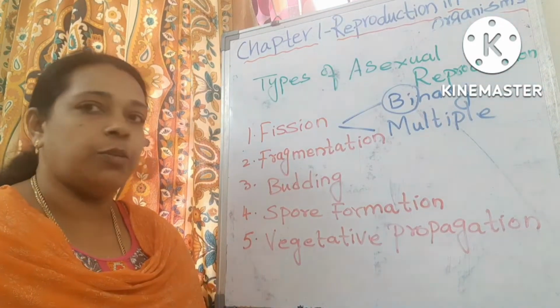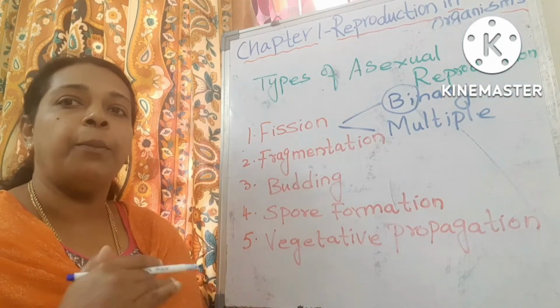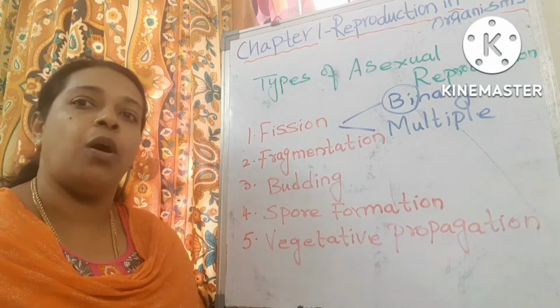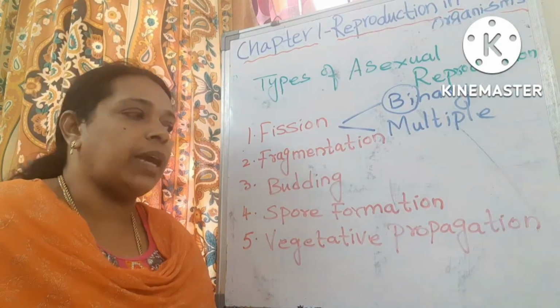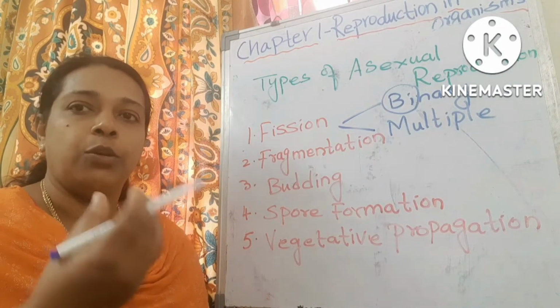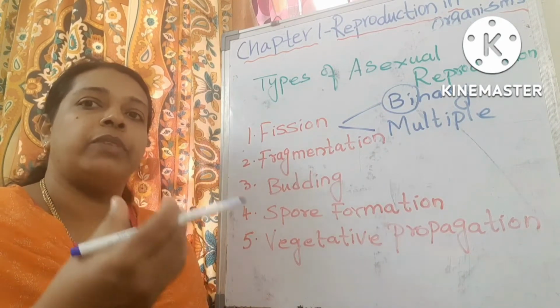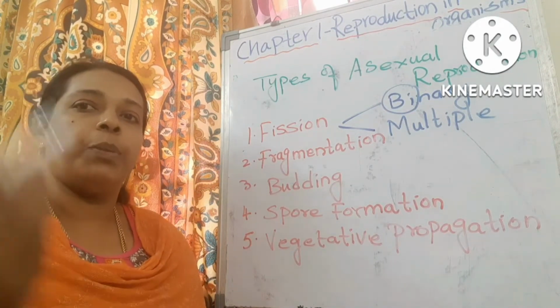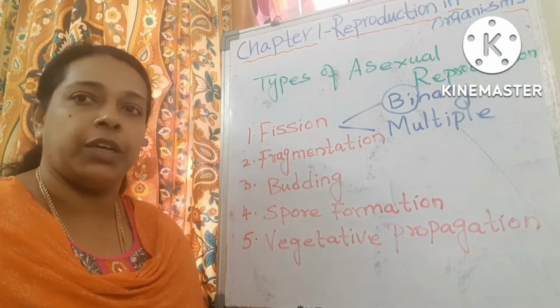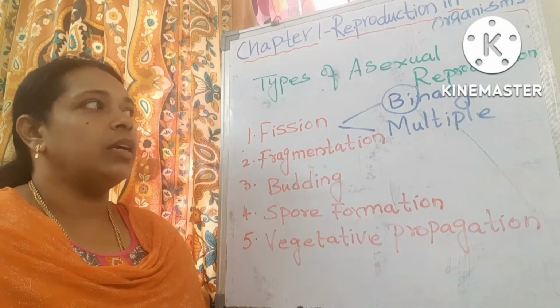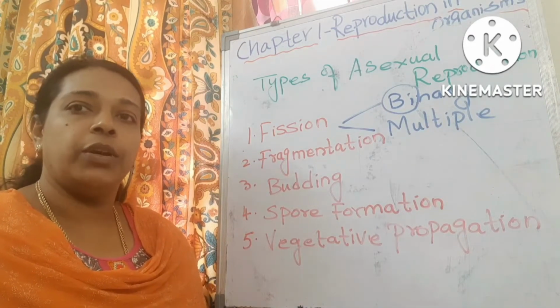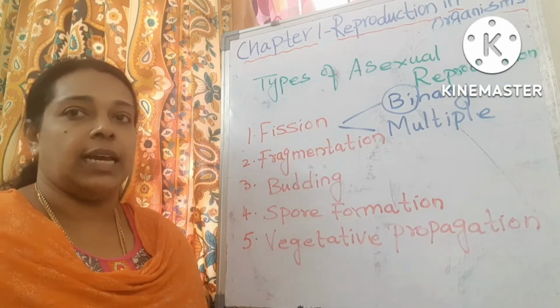Next is vegetative propagation, where plant parts are used to develop a plant. We use propagules, the vegetative units from which a plant is developed. These are the 5 types of asexual reproduction, and we are going to deal with them in detail.